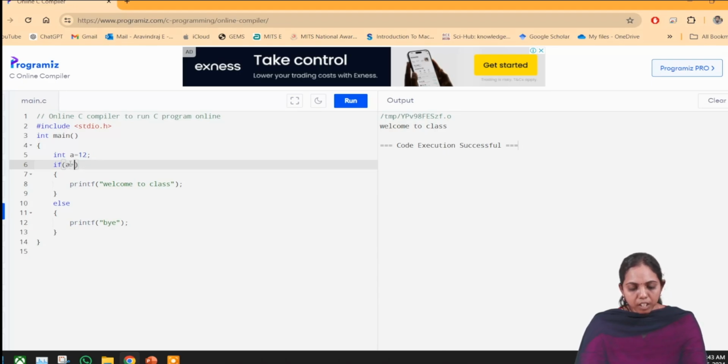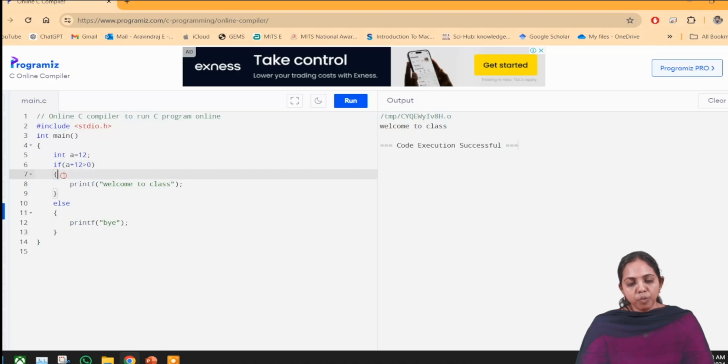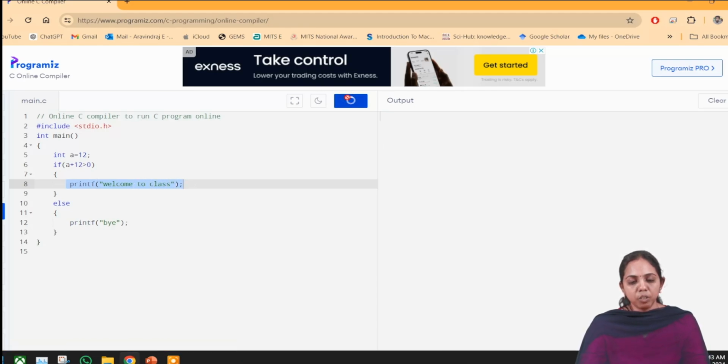Now I will write a plus 12 is greater than 0. Check how it is evaluated and what the output will be. "Welcome to the class", so the condition is true. a is 12, and 12 plus 12 is 24. 24 is obviously greater than 0, so the print statement written in the curly braces is executed. This is how it is executed.